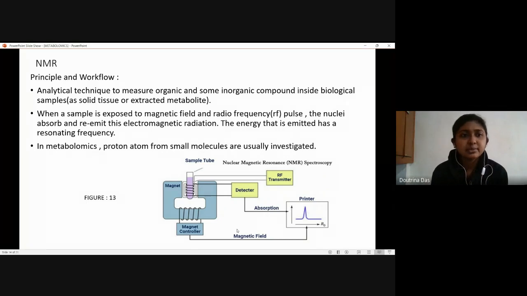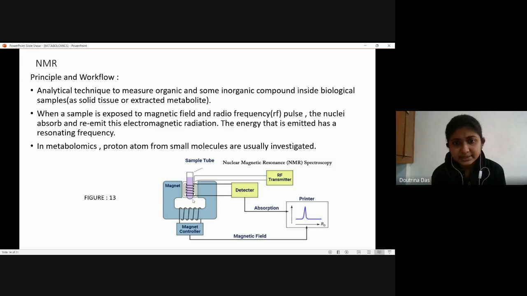Next, we are coming to an NMR, and I'll just go through the principle and the workflow. So again, this is an analytical technique to measure some organic and some inorganic compounds inside biological samples like a tissue or an extracted metabolite. So again, this uses a magnetic field. As we see over here, we have a magnetic field. So we have a sample tube. The sample comes in through here, and it is exposed to the magnetic field. So we have the magnetic controller, we have the magnetic field, and the RF transmitter or the radio frequency pulse.